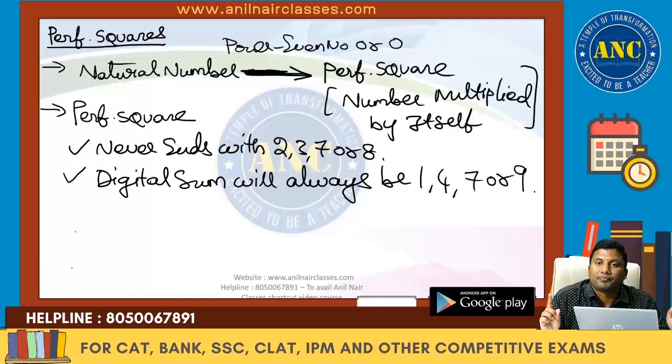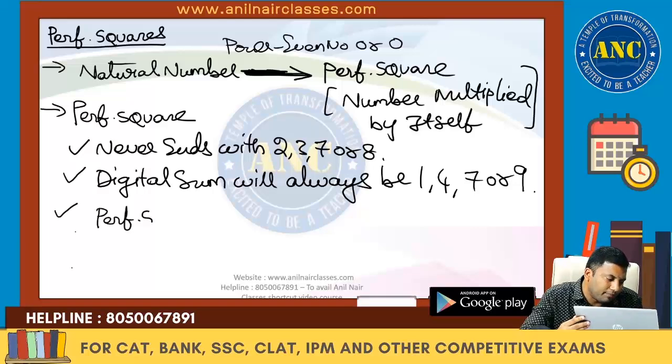But if you take a number whose digital sum is other than 1, 4, 7 or 9, then definitely it is not a perfect square. Important key point.